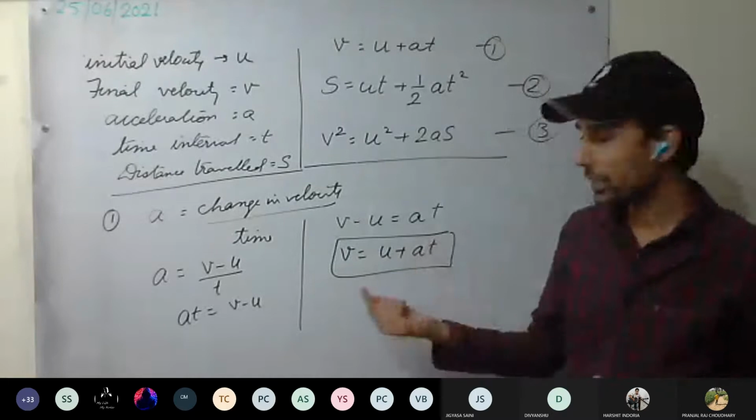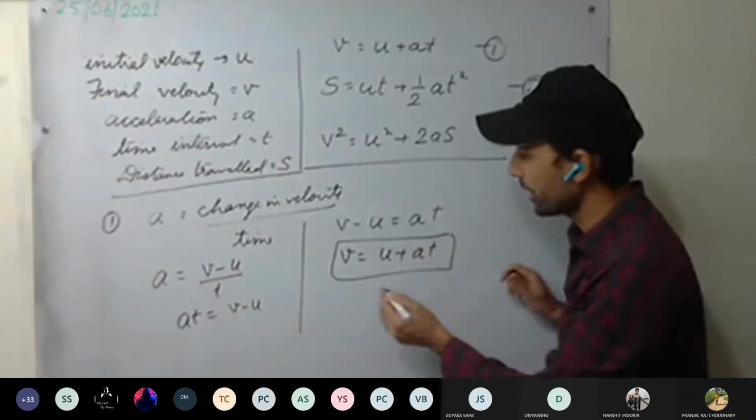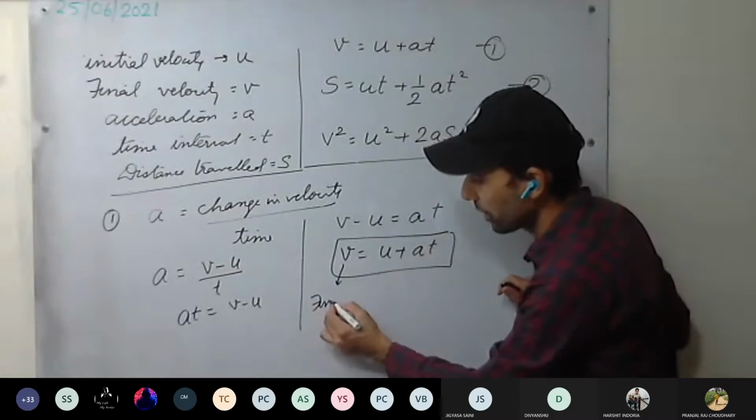Okay, now let's interpret this equation. We are going to interpret this equation. See here, what is there? v is what? Final velocity.